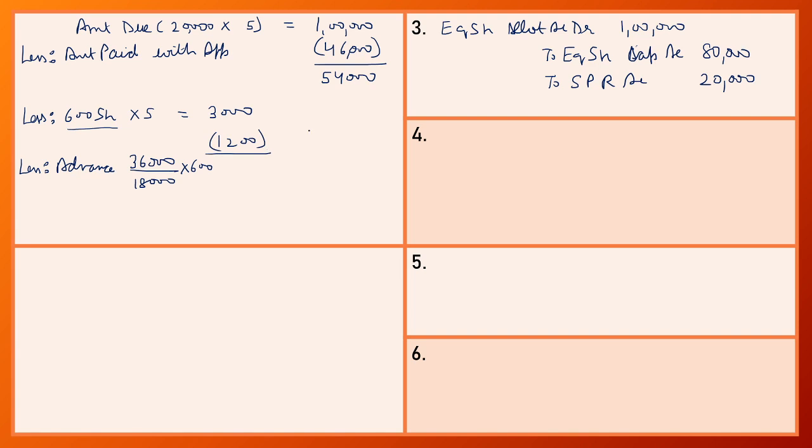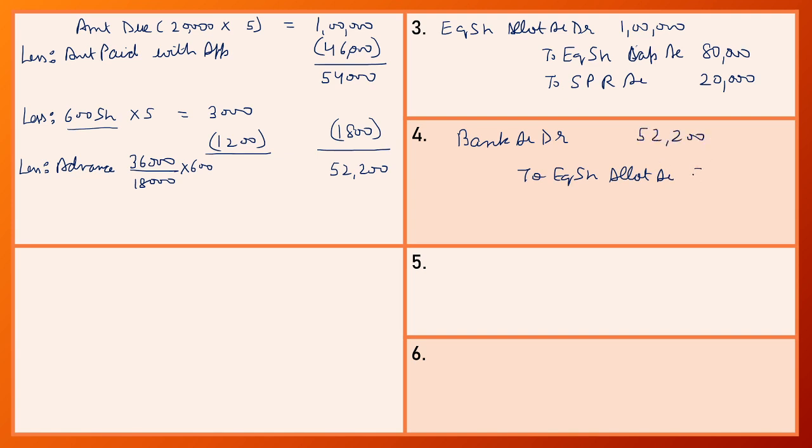Now the shareholder does not pay 1800, so we deduct 1800, and the shareholders pay allotment money of 52,200, and our entry is bank account debit to equity share allotment account of rupees 52,200. This amount we receive at the time of allotment.